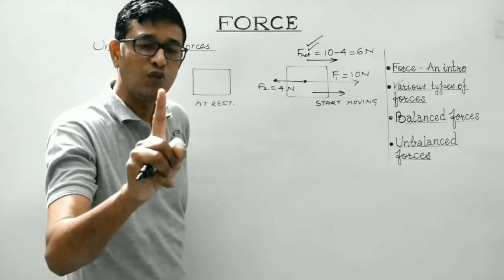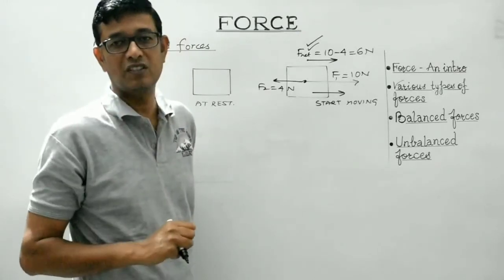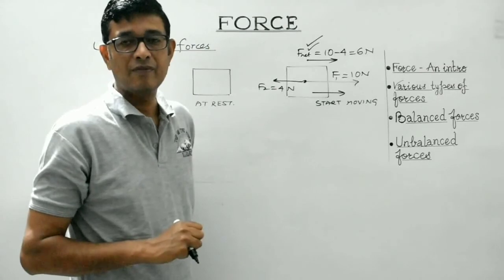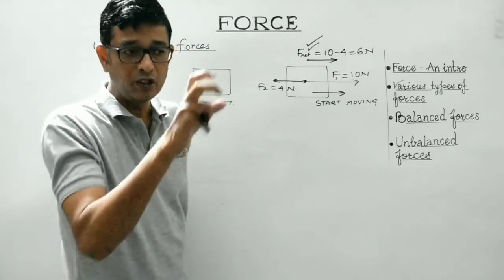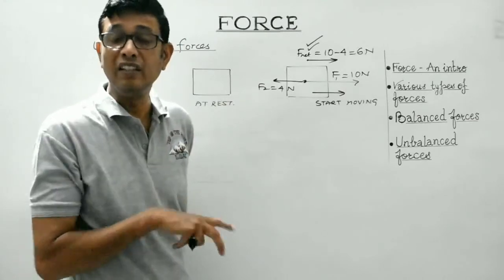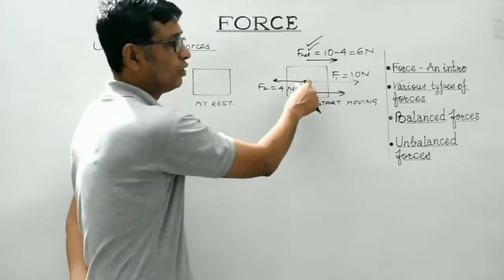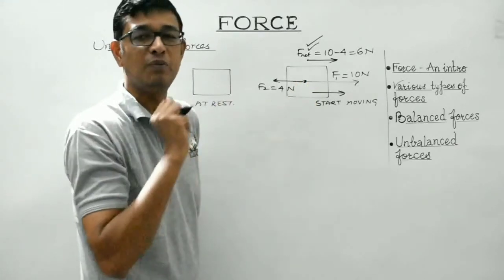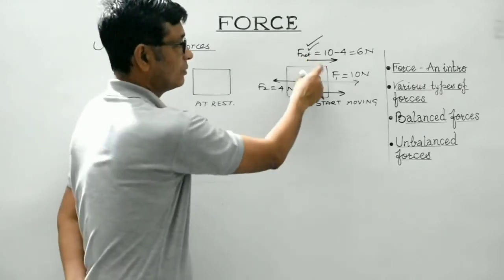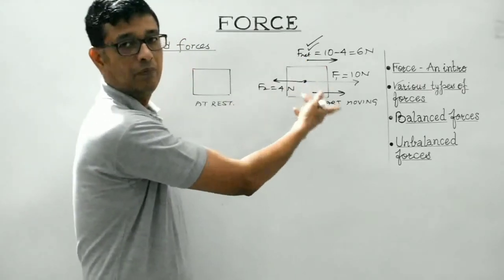That happens only when the body is under the influence of unbalanced forces. Unbalanced forces means the forces acting on the body do not cancel out the effect of each other. Instead, there is some non-zero finite value of net force acting on the body, which results in a change in the state of the body. In this case, this unbalanced force is making the body change its state from rest to motion.